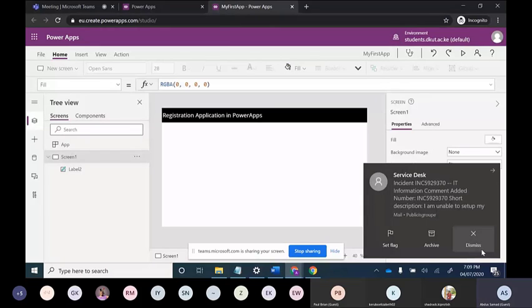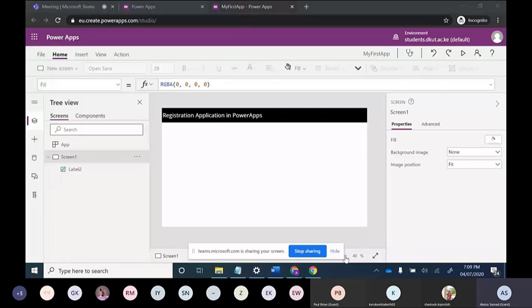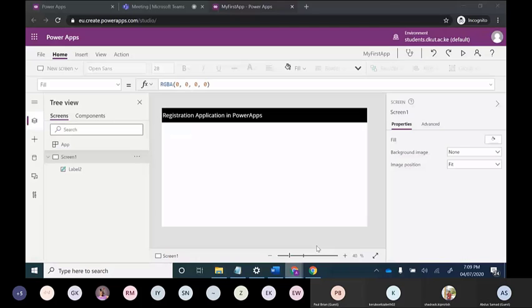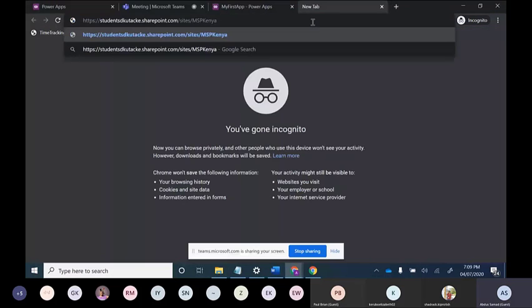Now, I have built one SharePoint site for this. I will move on to this. So this is the SharePoint site which I built today only. And I will tell you what this means.